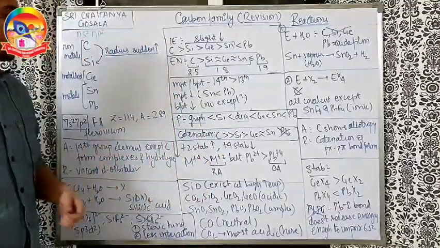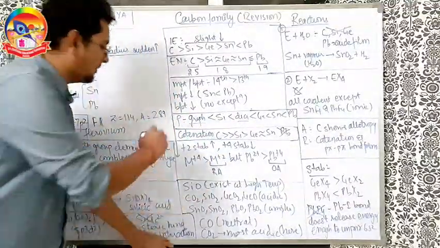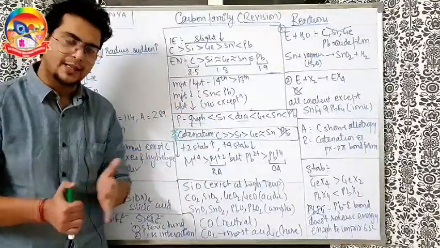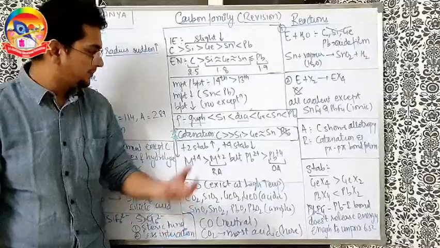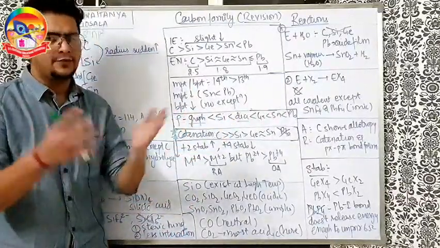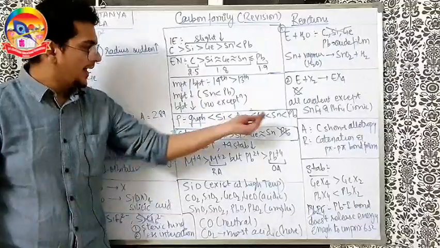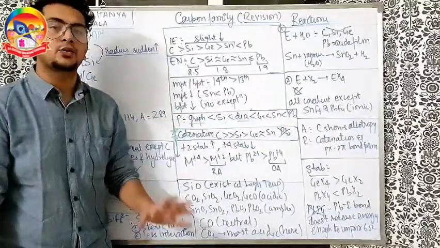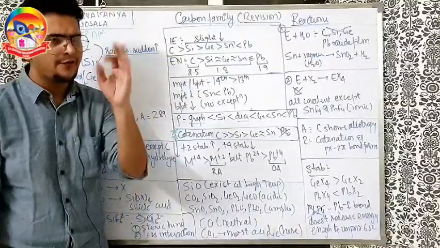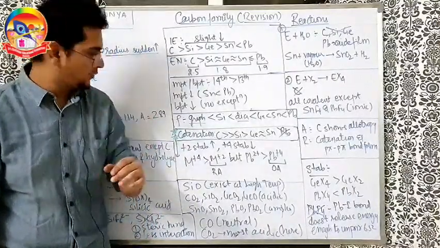Going ahead, in catenation, an extremely important question comes here. This came in the JEE in 2019 also. Who does not show catenation? The tendency of catenation decreases down the group. Carbon has excessively high catenation, from class 9th you are learning this. And lead does not have the tendency to show catenation. This was the question asked in the JEE in 2019 also. Very important for the upcoming NEET exam as well.